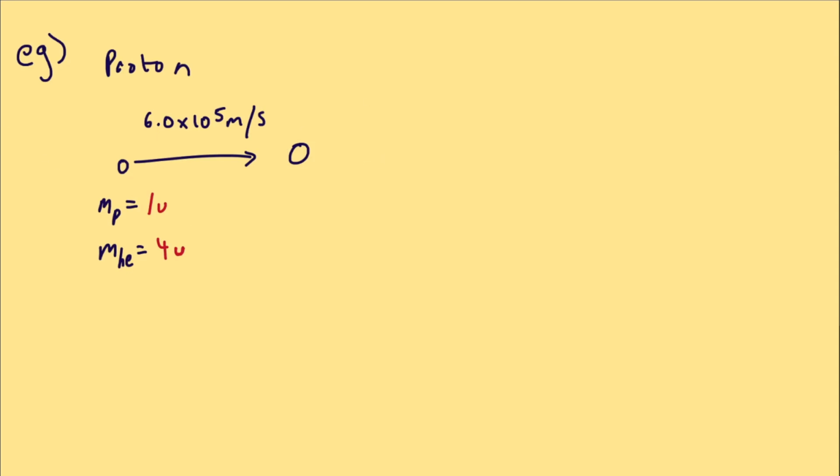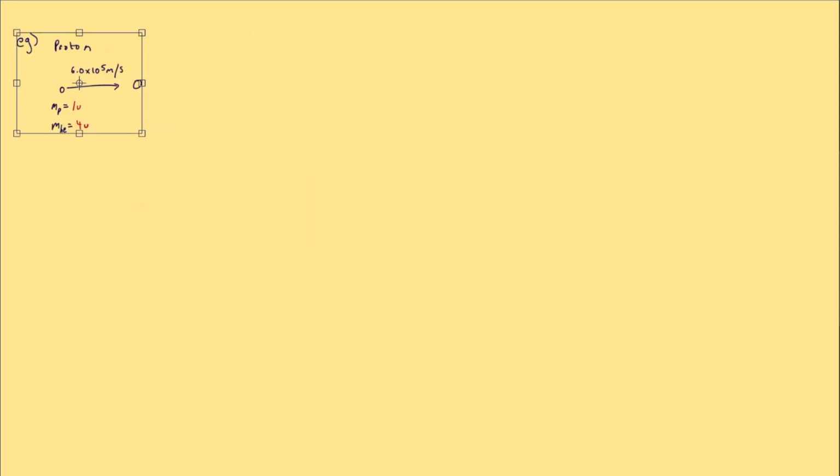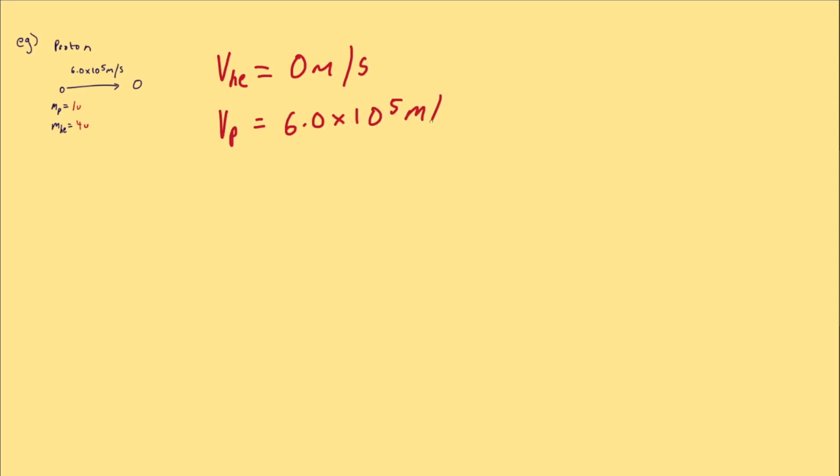Let's see what we're given before solving the problem. We're given the mass of these two particles, and we're also given their velocities initially. The helium nucleus is moving at 0 meters per second, is at rest, stationary. The velocity of the proton, as we know, is this big number here.